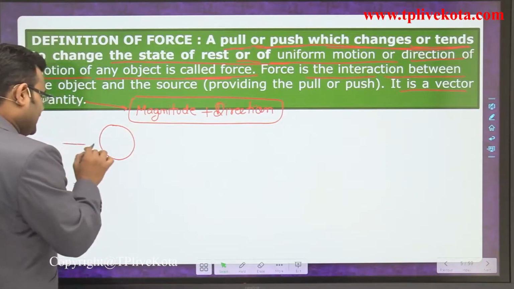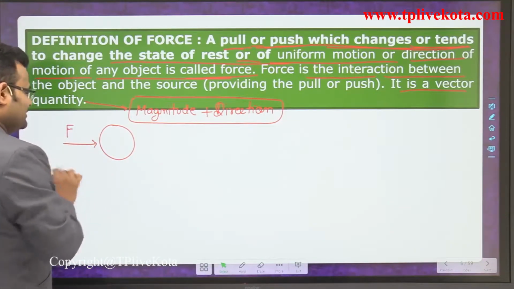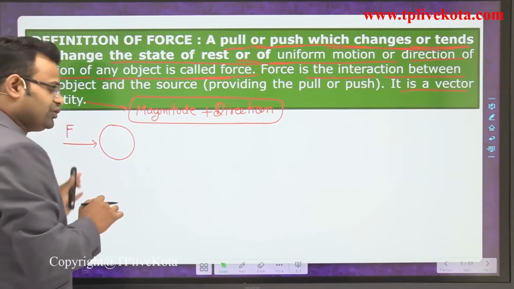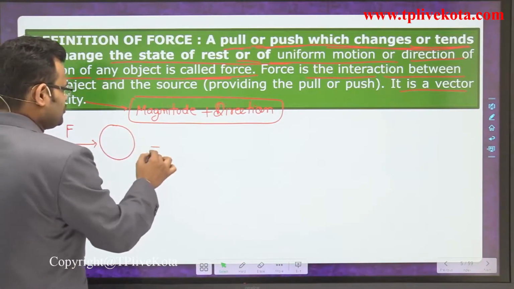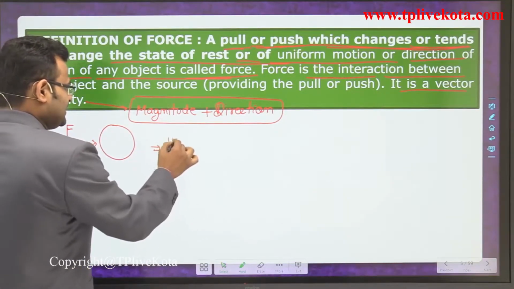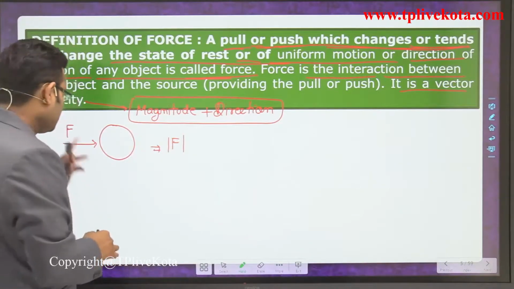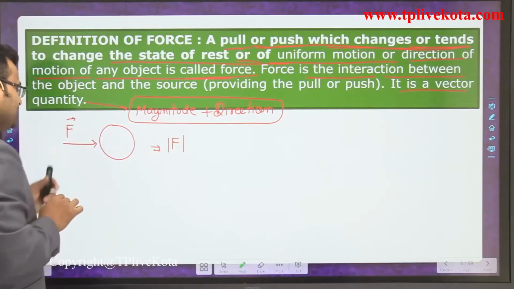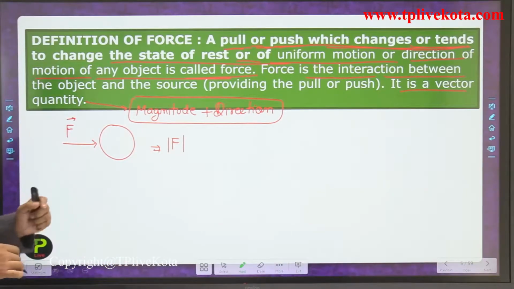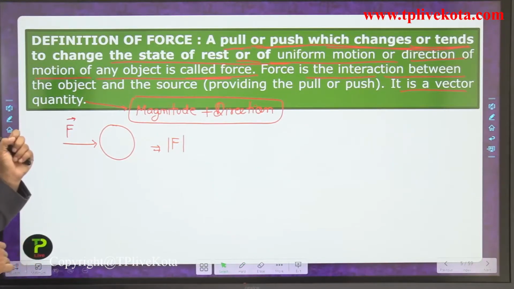If you are applying a force, it doesn't matter what the amount is, but that is the representation of magnitude, and it is a vector. If you put an arrow sign above the symbol, that is the symbol of a vector.